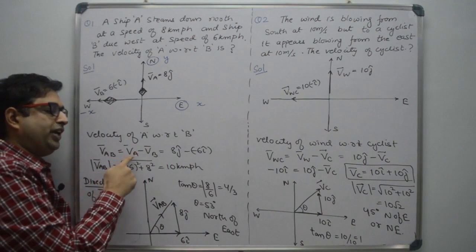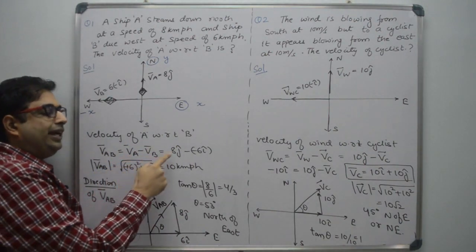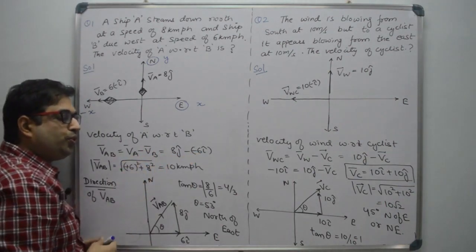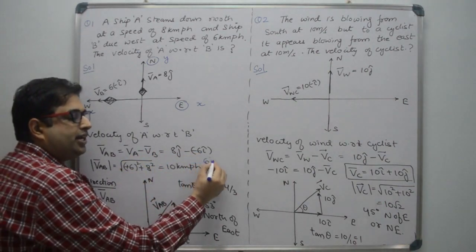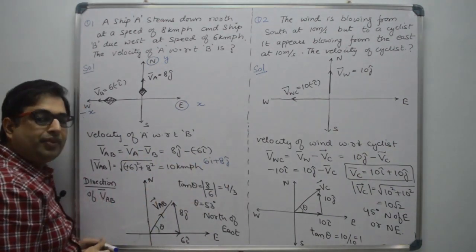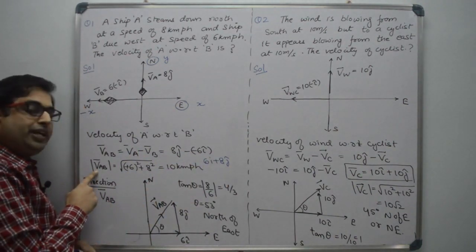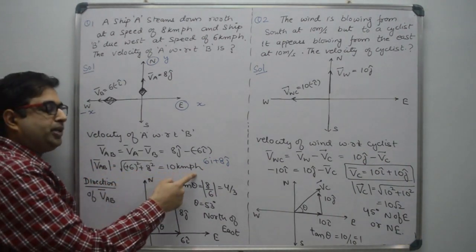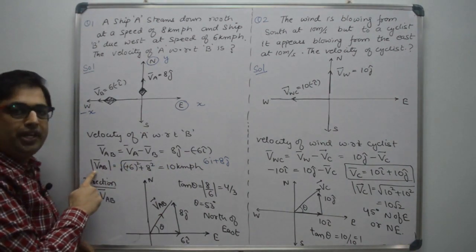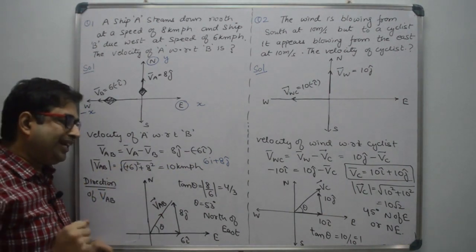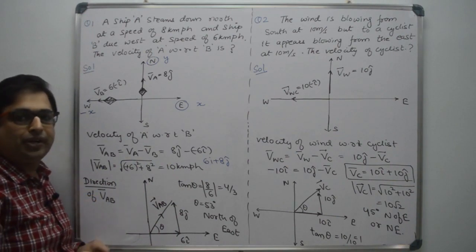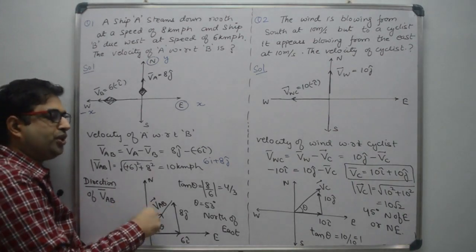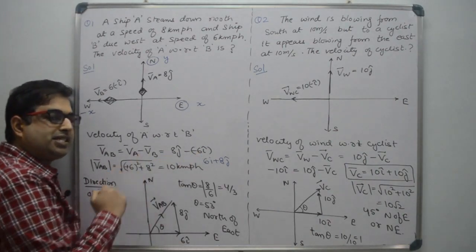So the velocity of A minus the velocity of B is 8 j cap minus of minus 6 i cap. So the overall velocity is 6 i plus 8 j. Right? The magnitude of relative velocity is under root 6 square plus 8 square, that is 10. So 10 km per hour is the magnitude of the relative velocity. Now let us calculate the direction of relative velocity. To find the direction of relative velocity, we have to draw this vector. This is 6 i plus 8 j.